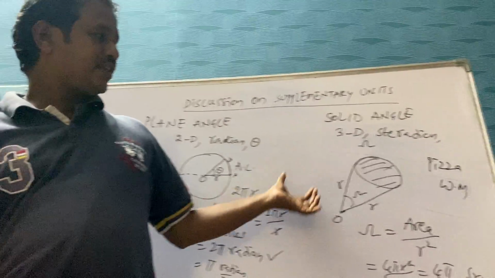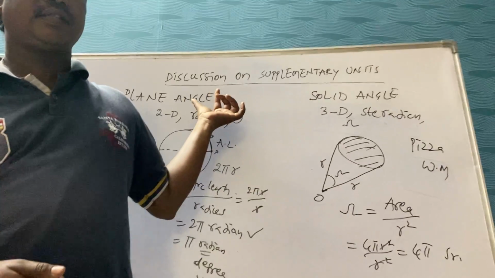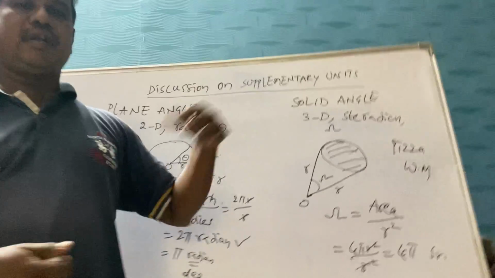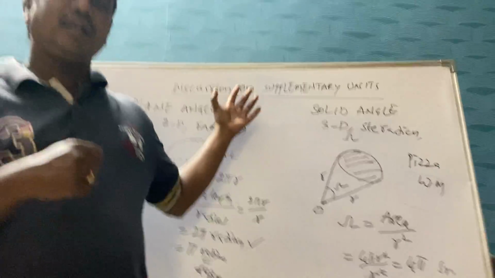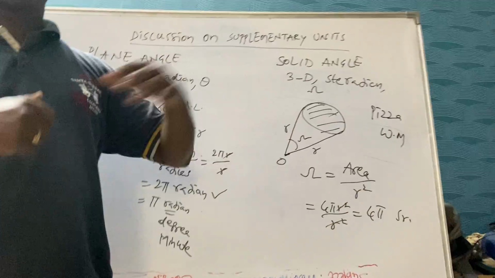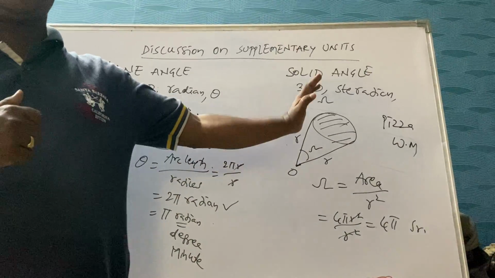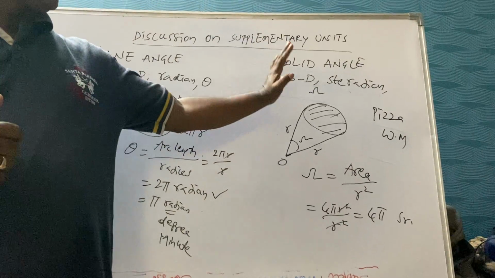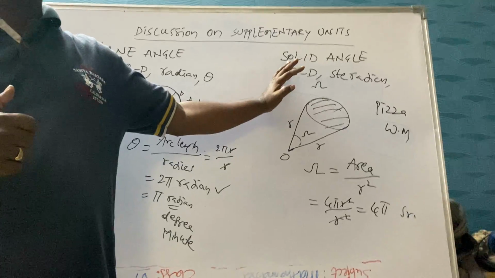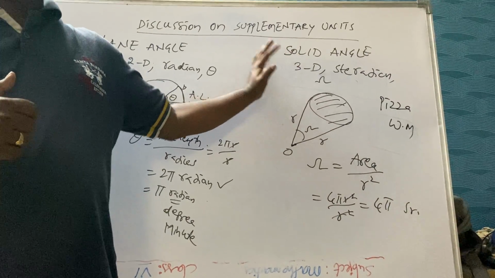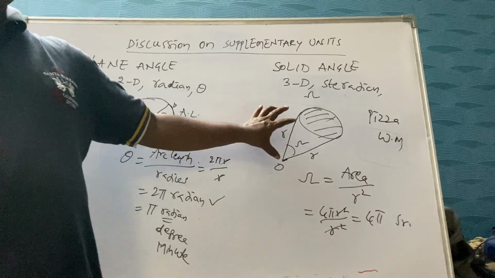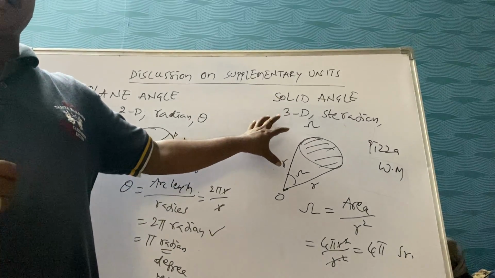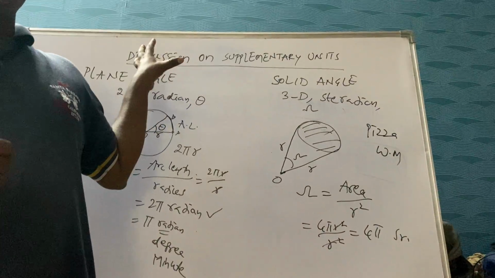Now we have an additional part, two supplementary quantities: plane angle and solid angle. Their units are called supplementary units. One is radian, another is steradian. So we have taken some beautiful examples under plane angle and solid angle. Now observe here: try to collect where you observe solid angle in your daily life, and where you observe plane angle in daily life.